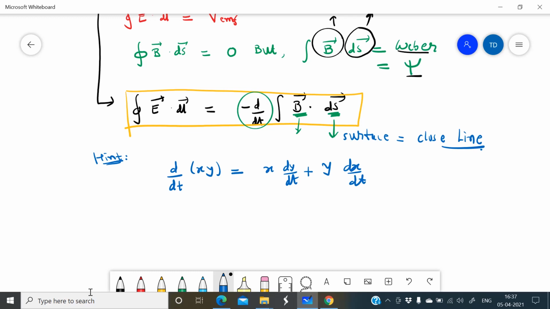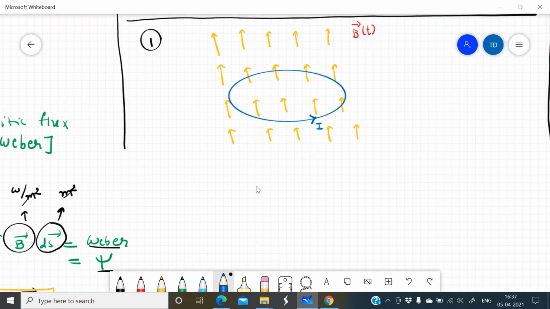So in the first case we consider the magnetic field constant and the surface time varying. In the second case we consider the magnetic field time varying and the surface constant. And in the third case we consider both time varying. So there are mainly three cases.